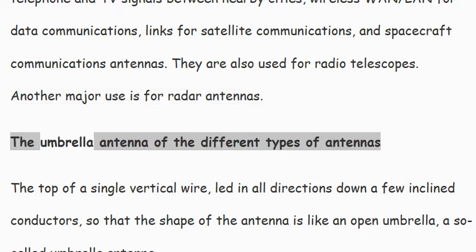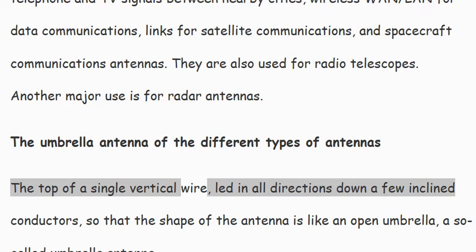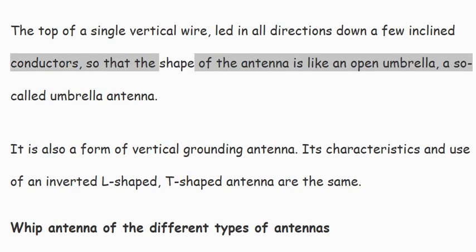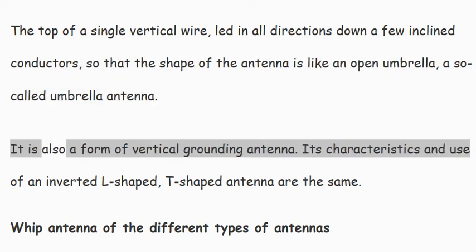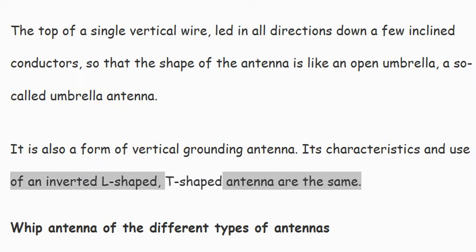The umbrella antenna, of the different types of antennas. From the top of a single vertical wire, a few inclined conductors are led down in all directions, so that the shape of the antenna is like an open umbrella, the so-called umbrella antenna. It is also a form of vertical grounding antenna. Its characteristics and use are the same as those of the inverted L-shaped and T-shaped antennas.